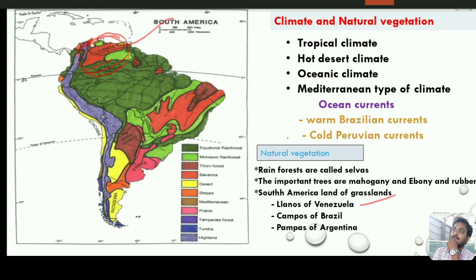And the Campos of Brazil, as you are watching, dear students, here it is in the green color. This is the Campos of Brazil. And the Pampas of Argentina, which is in the dark brown. In the Pampas of Argentina there is a low area, that is the Gran Chaco. It is famous for hunting as well as grazing. Okay, this is all about the South America climate and natural vegetation.